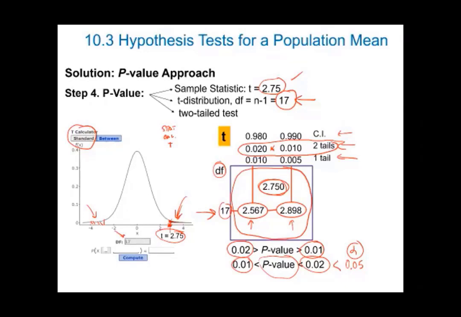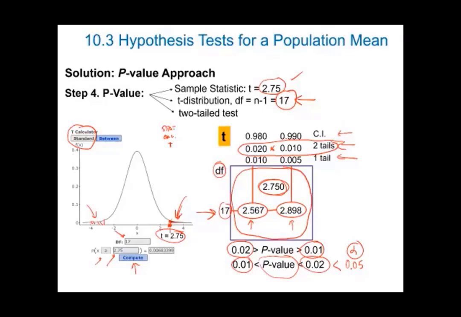We enter the value 2.75, and because we want the area to the right, we select greater than 2.75, and we click compute, and I obtain the area in this tail. That should be the area in one tail in the table, but it doesn't appear in the table. It should be 0.06. It's actually between 1 and 2%.